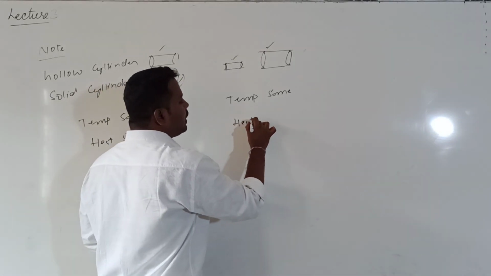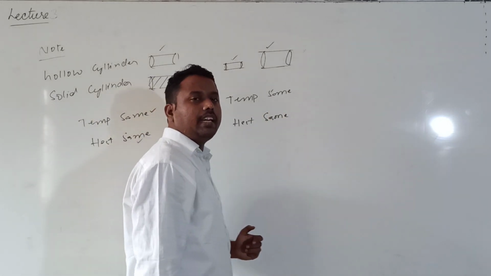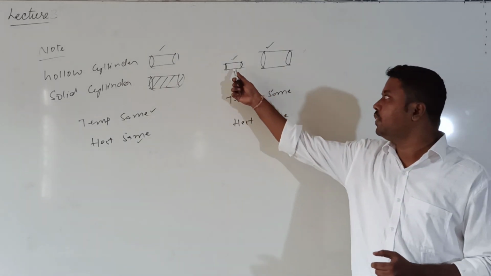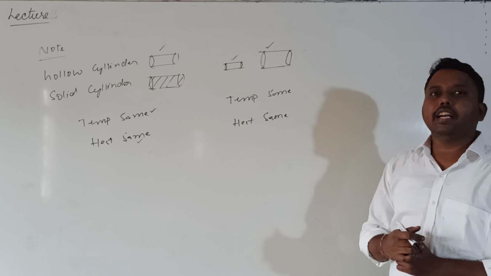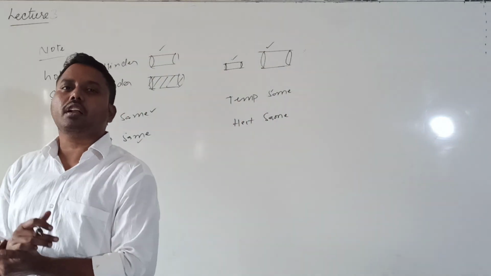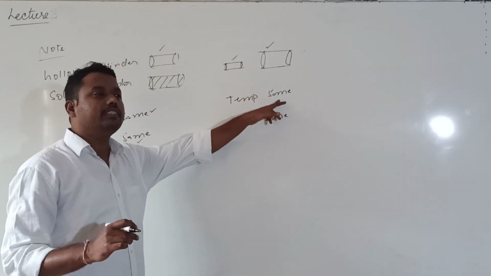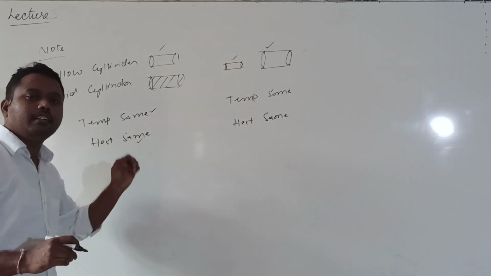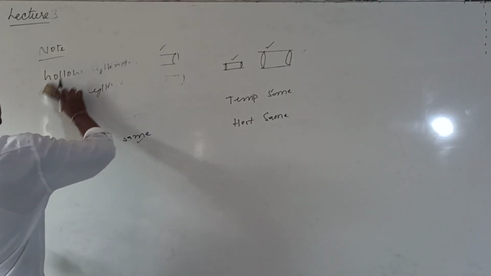When the amount of heat supplied to both is the same, the linear expansion is not the same. The linear expansion is more for a thinner rod compared with a thicker rod. Are you getting it? So you should decide whether the temperature rise is the same or whether the heat supplied is the same. Points clear? Okay, this is one of the important points you need to remember.